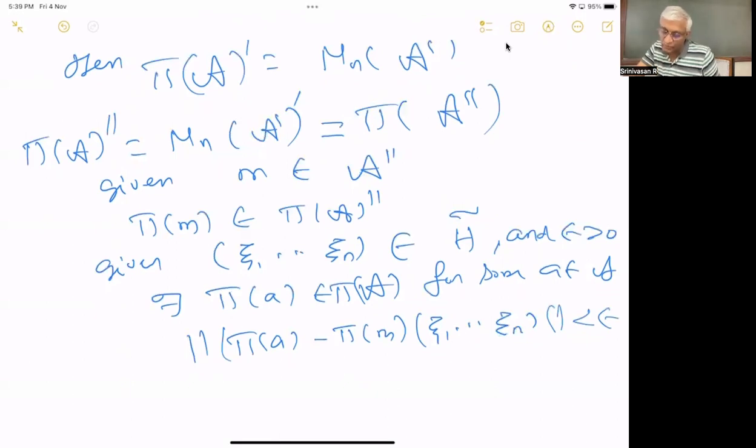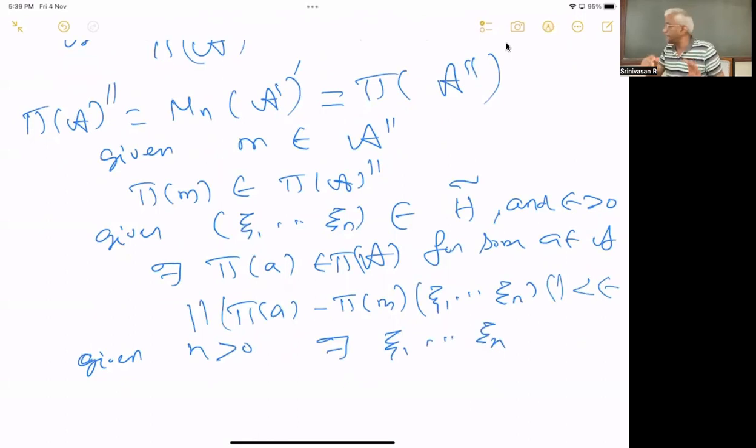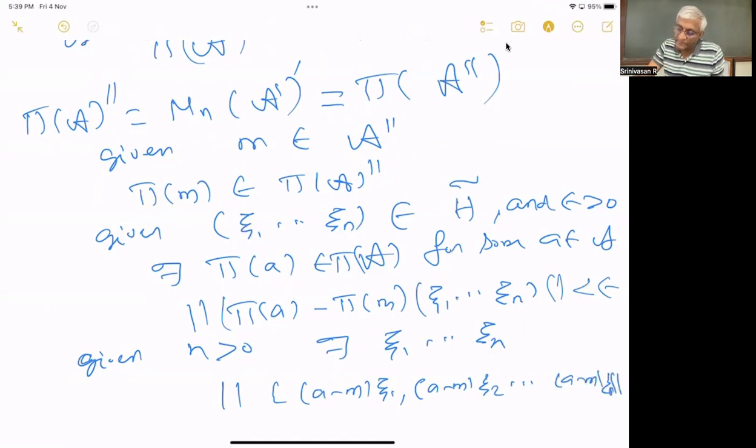So if you want, you put it epsilon prime or something. This is true for any epsilon prime. So given any epsilon, given eta greater than 0, there exists xi1 up to xn such that pi of A minus pi of M acting on xi, which is just pi of A minus M xi1, A minus M xi2 up to A minus M xn, its norm is less than epsilon.